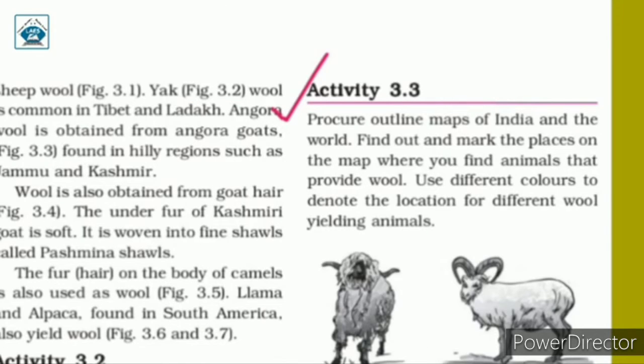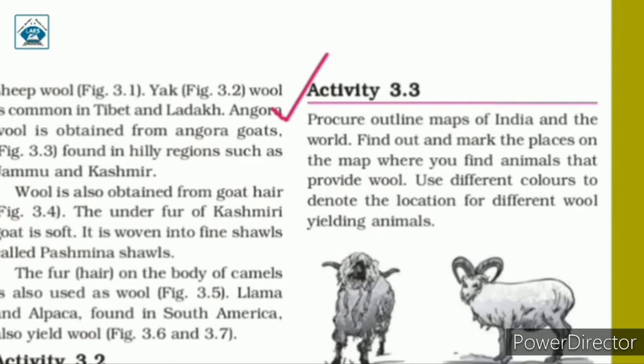Activity 3.3. Procure outline maps of India and the world. Find out and mark the places on the map where you find animals that provide wool. Use different colors to denote the location for different wool yielding animals. So in this activity, you can find outline maps of India and the world, and on that map you can mark the places where you can find animals that provide wool. That means different locations where you can find animals like sheep, yak, goat, camel, etc. And you can also use different colors for denoting the location of different wool yielding animals.